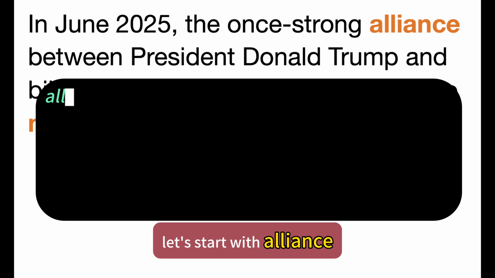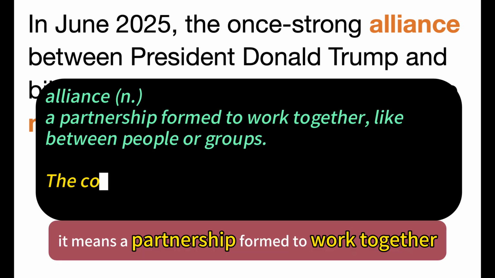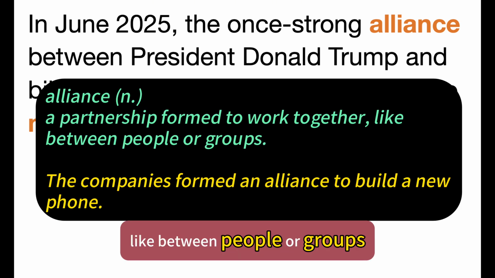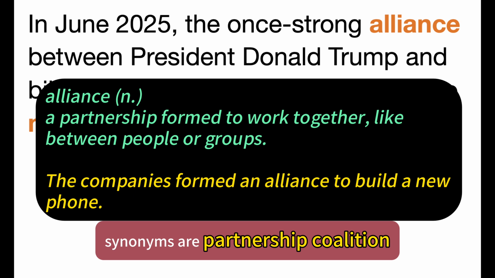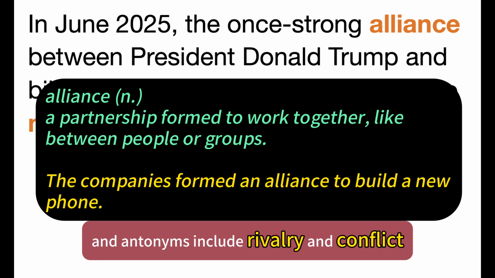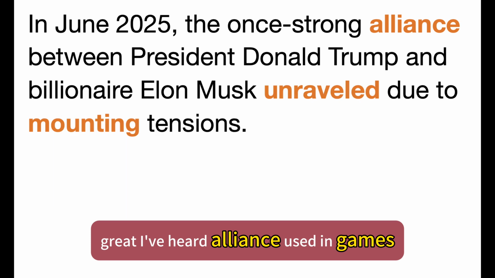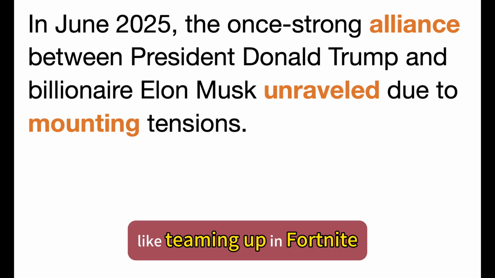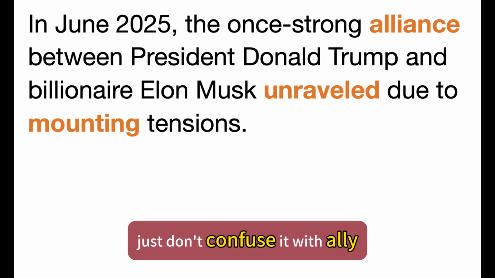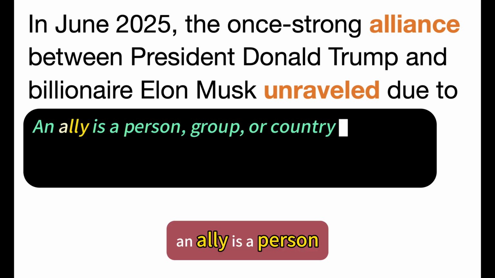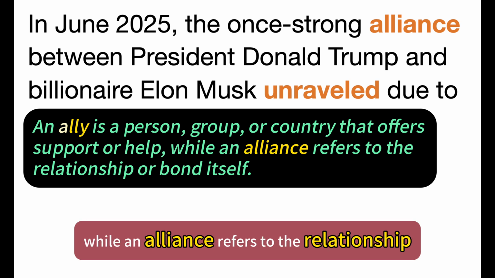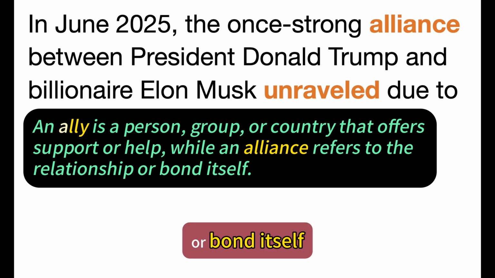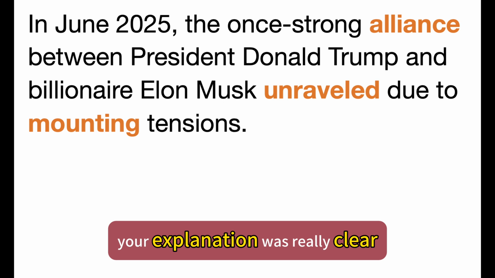Sure thing. Let's start with alliance. It means a partnership formed to work together, like between people or groups. For example, the companies formed an alliance to build a new phone. Synonyms are partnership, coalition, and antonyms include rivalry and conflict. Great! I've heard alliance used in games, like teaming up in Fortnite. Just don't confuse it with ally. An ally is a person, group, or country that offers support or help, while an alliance refers to the relationship or bond itself. Your explanation was really clear.